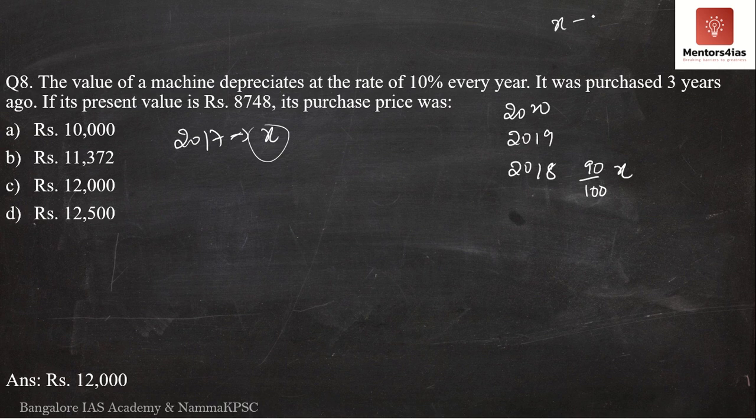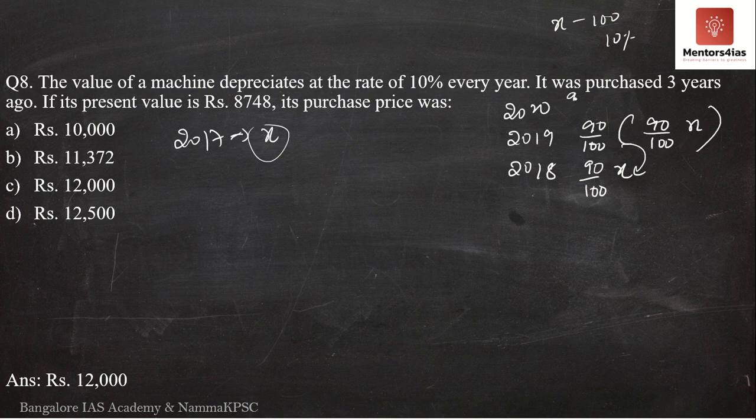See here, x is 100%. Therefore 10% reduction is what? 10x by 100. This is a reduction. So it is nothing but x minus 10 by 100x, which is nothing but 90 by 100x. So now in 2018, the price is 90 by 100x. The next year, that is for the second year, it again reduces by 10%. 10% of what? Of this. So it is 90 by 100 into 90 by 100 of x.